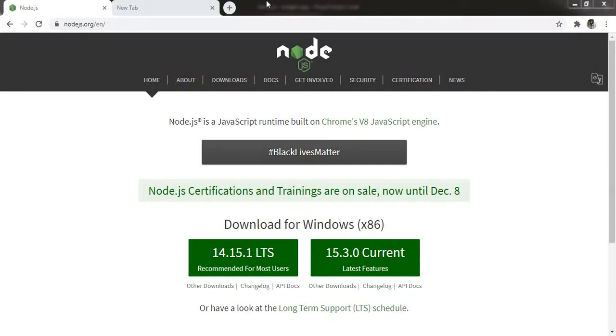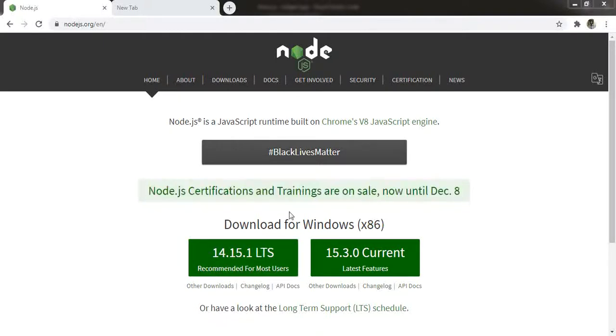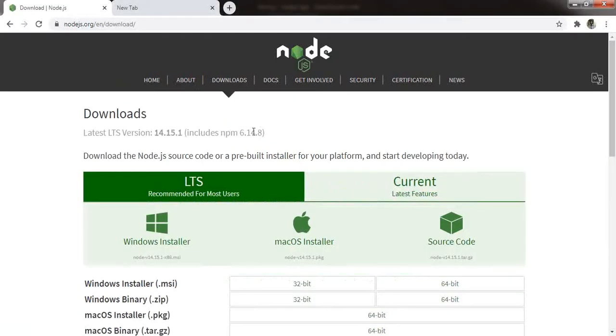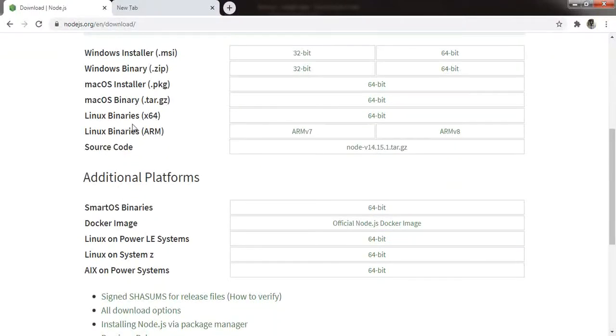But I am not going to show you the installation part in this video. I am just going to tell you how you can download Node.js and how you can install it. Just go to the official website of Node.js, and you can see they give you the option of downloading for your particular system. Here, as we can see, it is given for Windows. But if you go to the download section, you can download for your particular system like Mac OS or Linux or whatever system you are using.